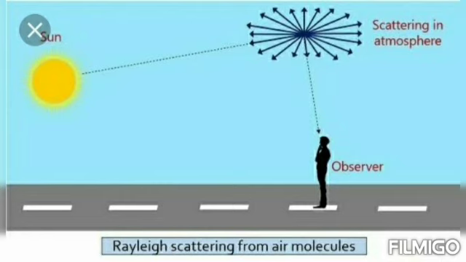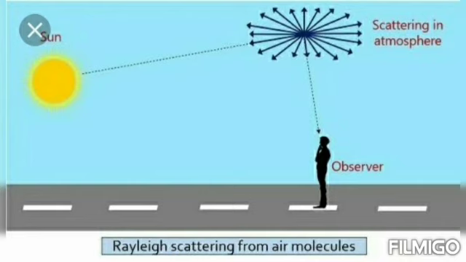Okay, what is the definition of Rayleigh scattering? Rayleigh scattering states that the amount of scattering of light is inversely proportional to the fourth power of its wavelength. The amount of scattering, denoted by the letter S, is proportional to 1 divided by lambda power 4. Here, shorter wavelength colors are scattered more than longer wavelength colors.